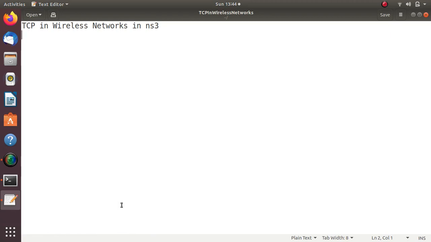In this session we are going to see various TCP protocols and their suitability for wireless networks. As you all know, wireless networks are very complicated when compared to wired networks. How we can use TCP in wireless networks, that's what we are going to see in this session. Step 1 will be explanation of TCP protocols in wireless networks.